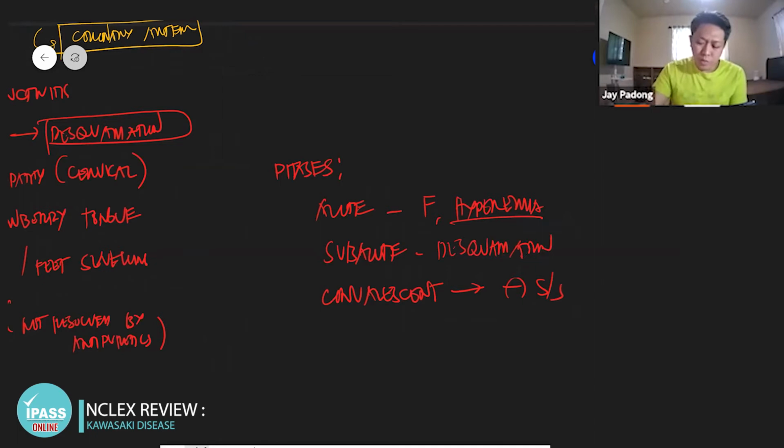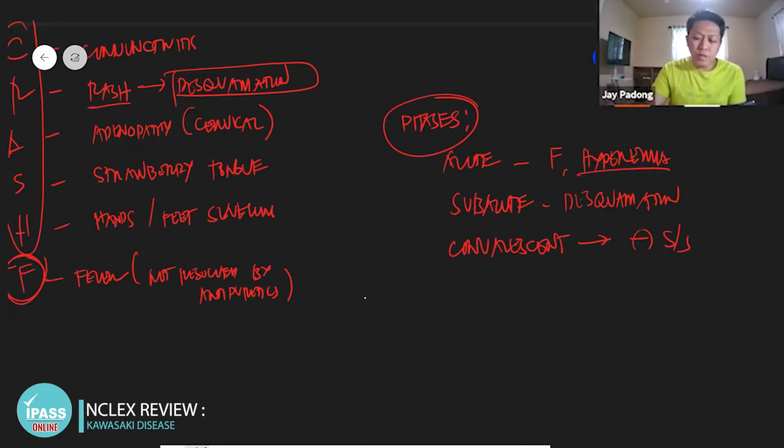Okay, what's your question about again? Let me see. Cracked lips, normal appearance, that's convalescent? On the acute stage, it's not cracked lips or normal appearance, it's conjunctival hyperemia. Desquamation is subacute. Cracked lips is also subacute. Normal appearance is convalescent, no signs and symptoms. So these are the phases of Kawasaki disease.